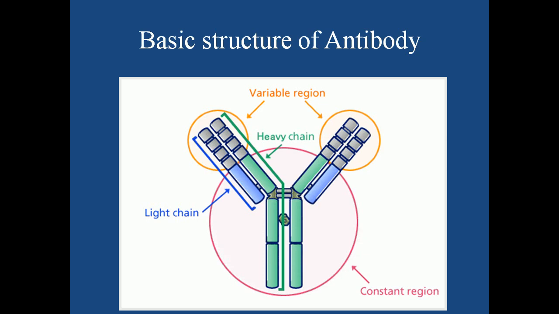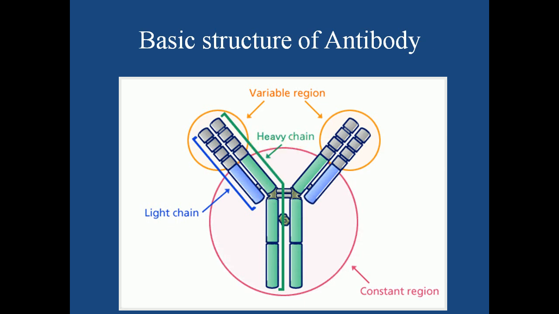According to the labels, two main things are there: light chain and heavy chain. We have this one light chain and this one light chain, so a total of 2 light chains, and heavy chain also 2, this one and this one. So the structure of antibody is made up of 2 light chains and 2 heavy chains.